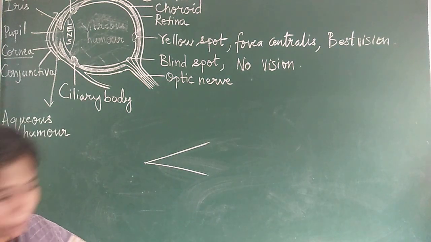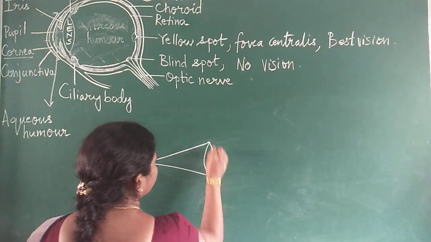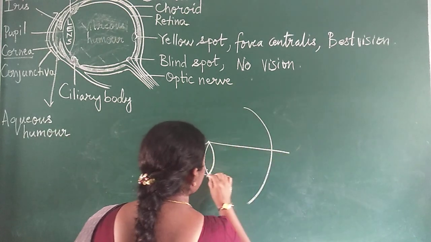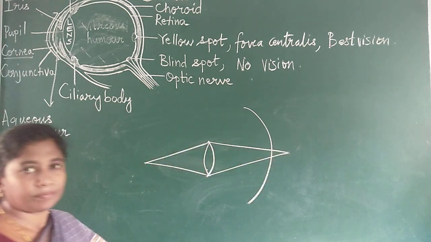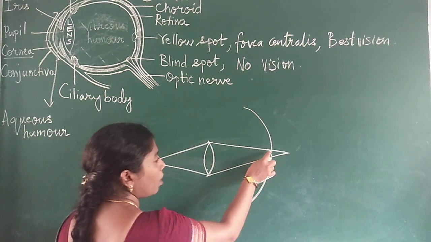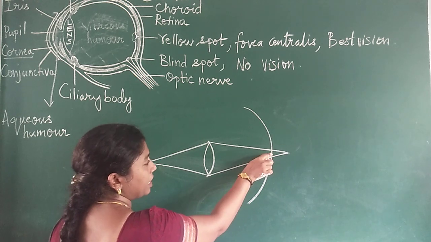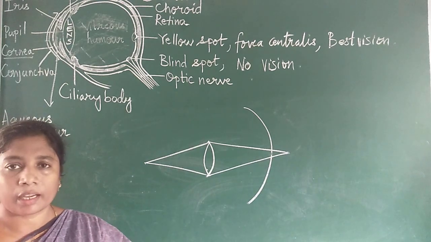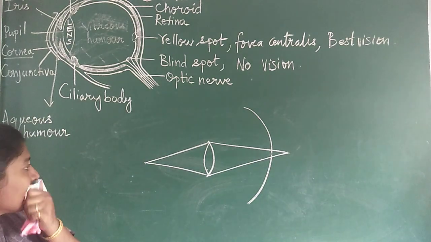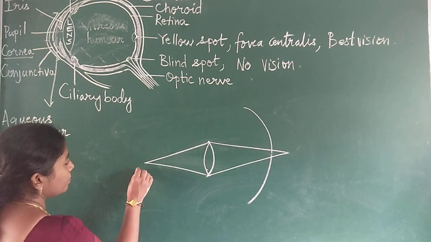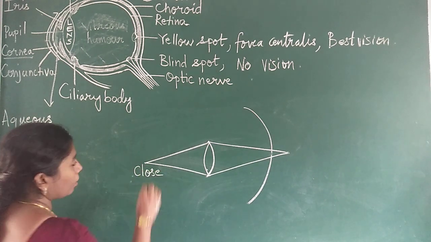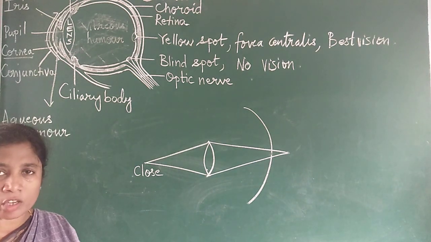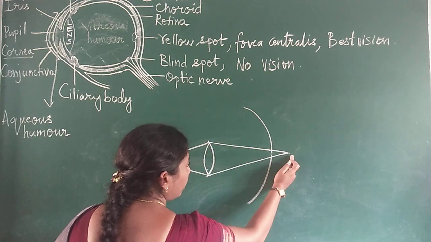So in this case, if this is the lens and this is the retina, the image falls behind the retina. Actually, it should fall exactly on the retina, on the sensory cells, but it is falling behind the retina, and so vision is not clear in that kind of person. The object is very close, and the person is not able to see the closer objects because it is falling behind the retina.